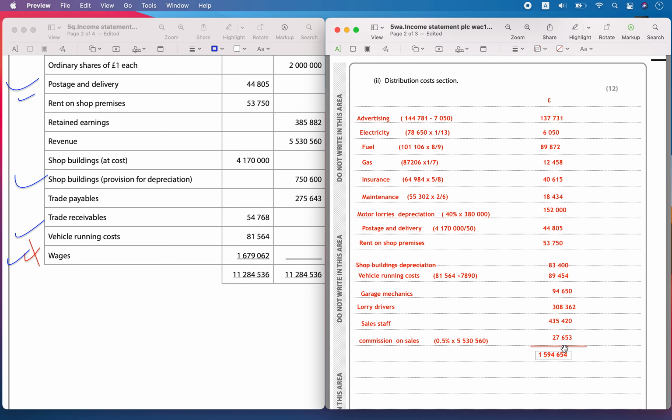So this is the amount of distribution cost they have to include in the profit and loss statement. So total distribution cost will be equal to 1,594,654.